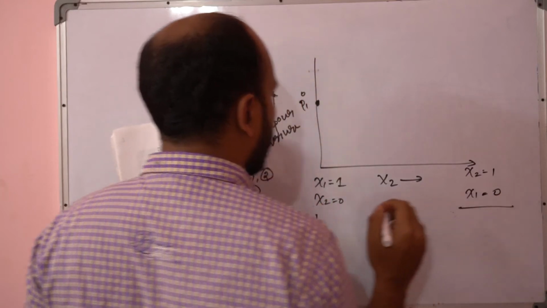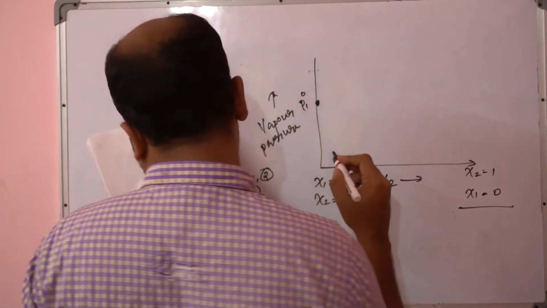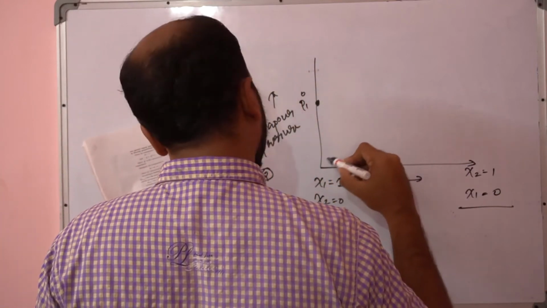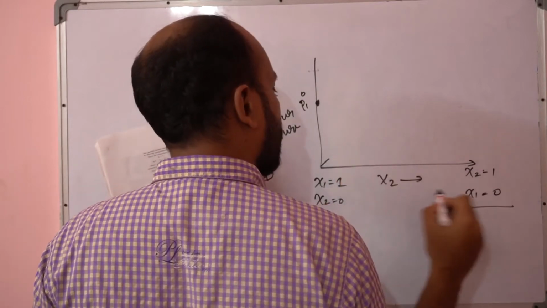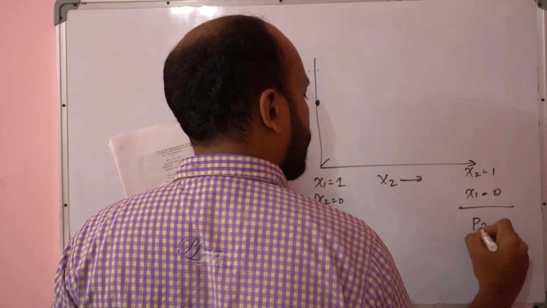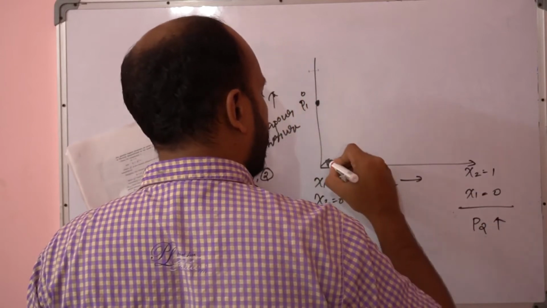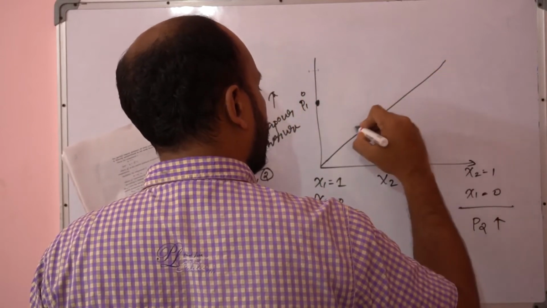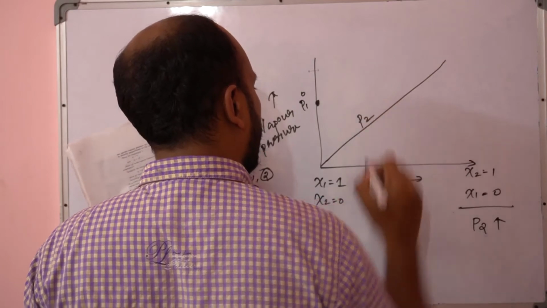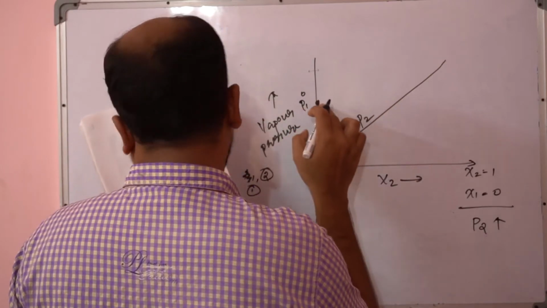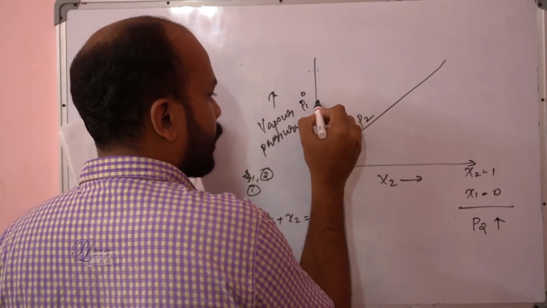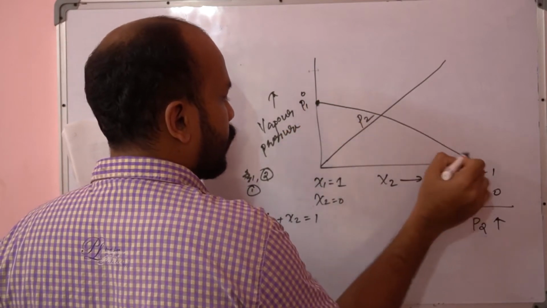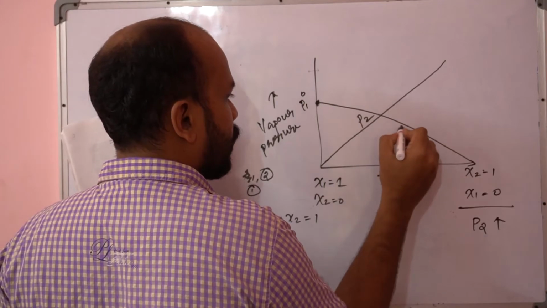Obviously the partial pressure of the second component increases from left to right. This is P2, and here the partial pressure of the first component is very high; when it reaches here, it decreases. This is P1.